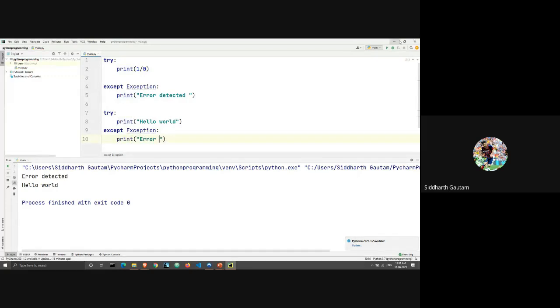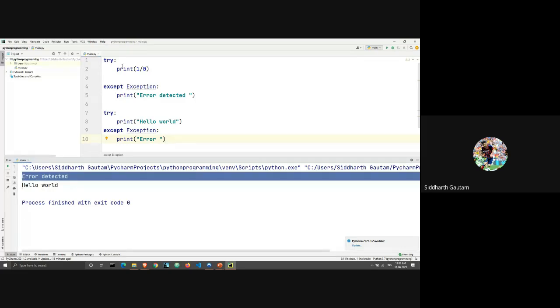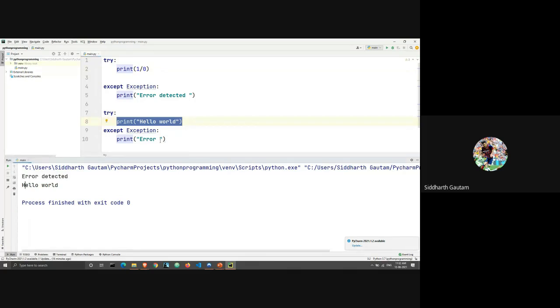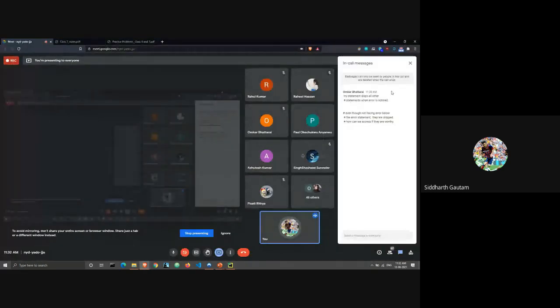So in this case, I will run this. Again, the output is the same. First is the error detected for our first statement, and then the second statement works perfectly. So we get an output of hello world and not the output of error. This is just something you have to work around while you're programming.